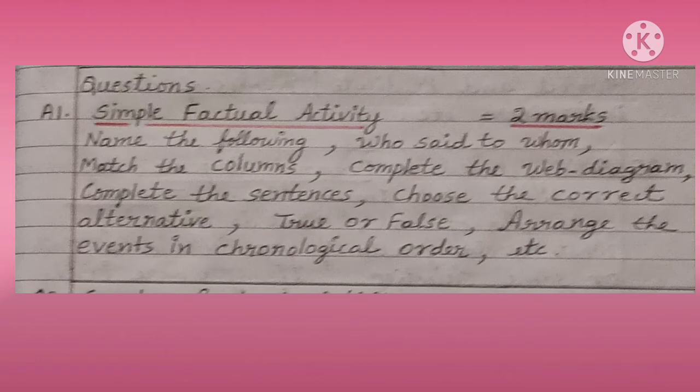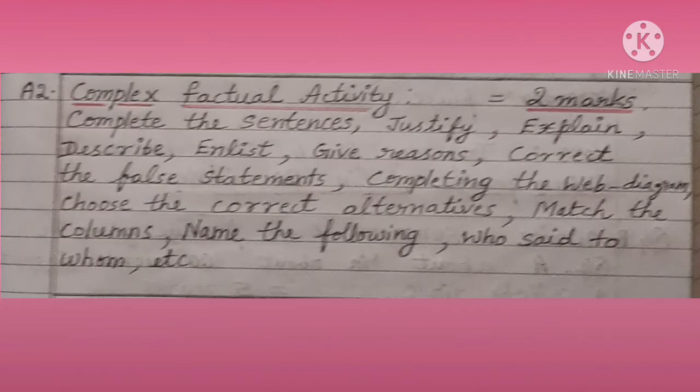Now, 5 questions are there. A1, simple factual activity, 2 marks question, like name the following, who said to whom, match the columns, complete the web diagram, complete the sentences, choose the correct alternative, true or false, arrange the events in chronological order, etc. A2, complex factual activity, 2 marks, like complete the sentences, justify, explain, describe, enlist, give reasons, correct the false statements, completing the web diagram, choose the correct alternatives, match the columns, name the following, who said to whom, etc.